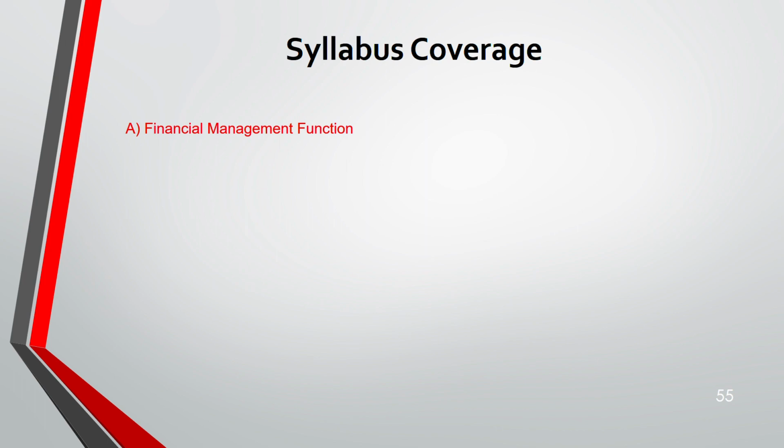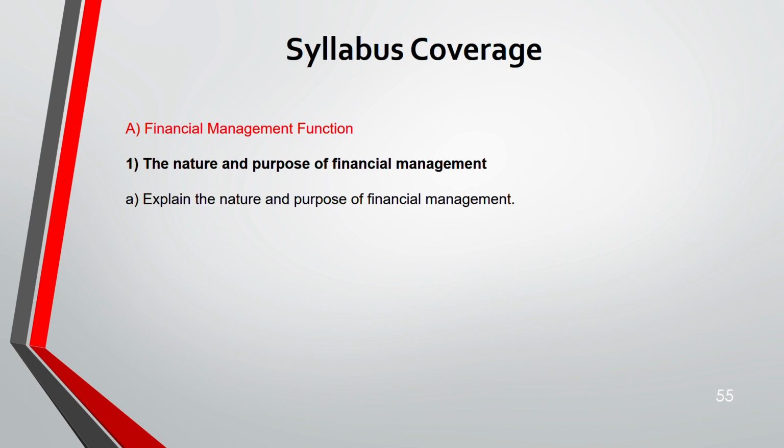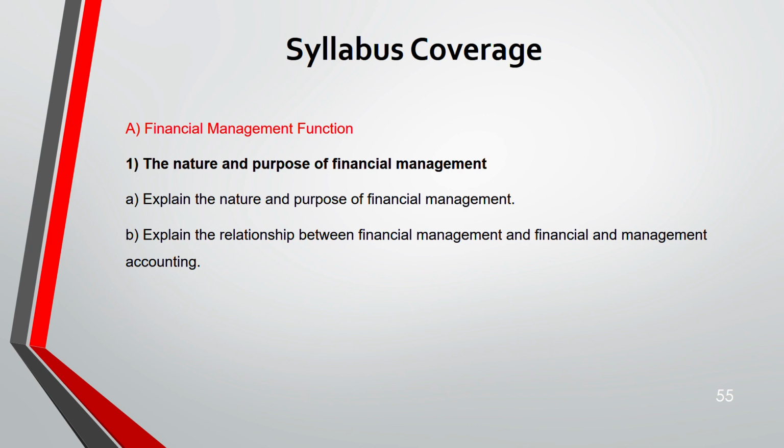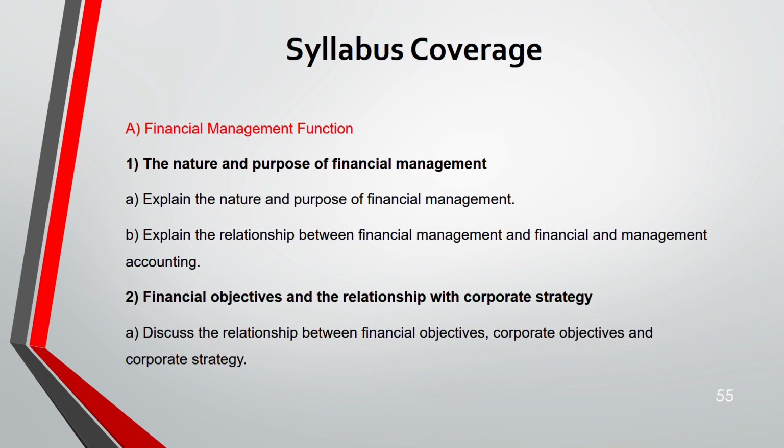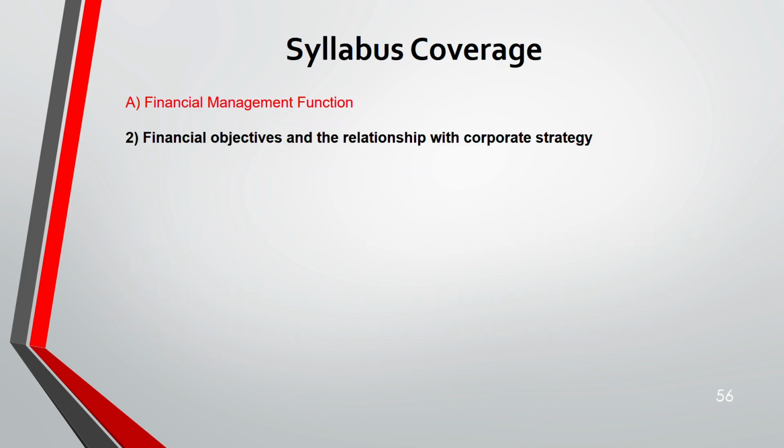So let's see from our syllabus how much we have covered. This is section A, financial management function. 4 parts we have discussed. First part, nature and purpose of financial management. Here we have gone through 2 things: what is the purpose of financial management, and the relationship between financial management, financial accounting, and management accounting. Then second, financial objective and corporate objective and corporate strategy. Relationship between these 3.